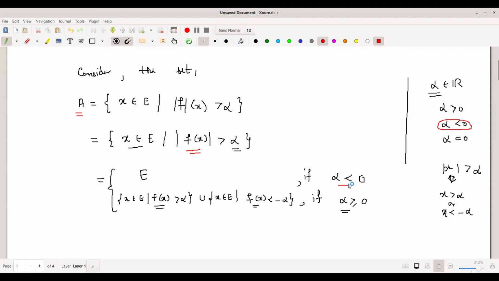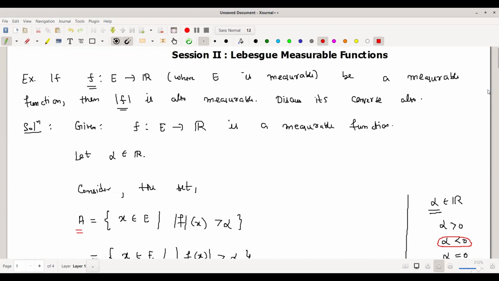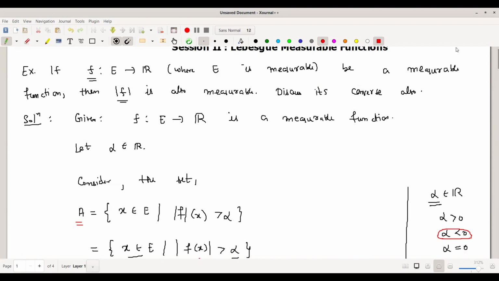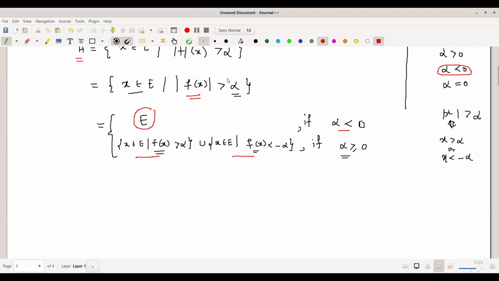If alpha is negative, my set A is E. And if alpha is non-negative, then my set A is the union of these two sets. We will look at it one by one. In the hypothesis, we are given that the function f is defined on a measurable set, so E is measurable. So when alpha is negative, A is coming out to be E, and E is given to be measurable.